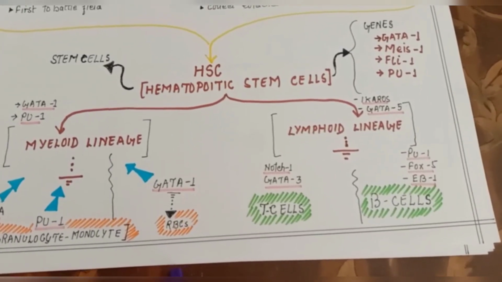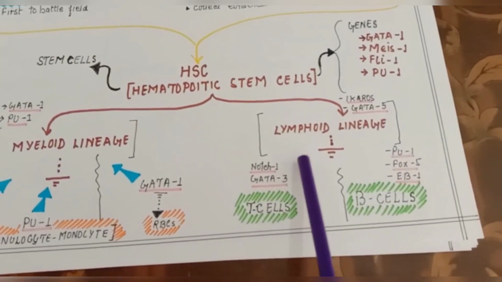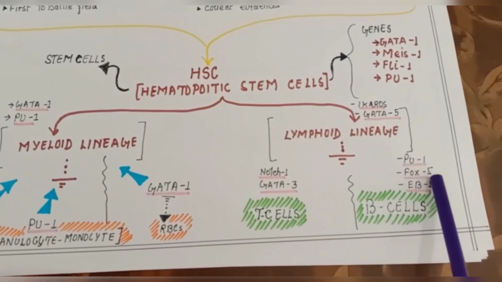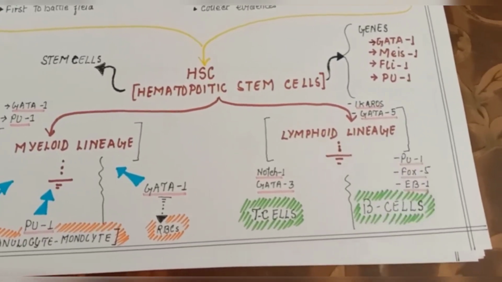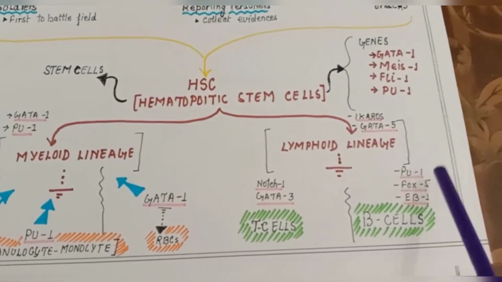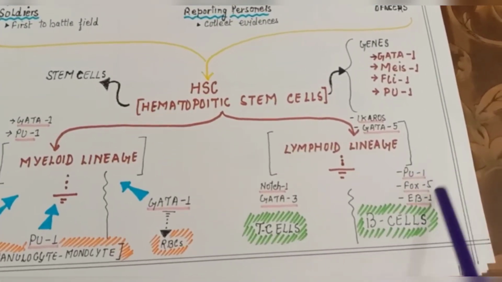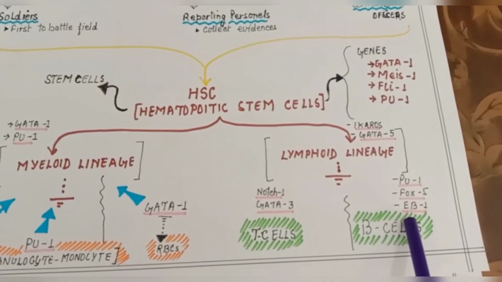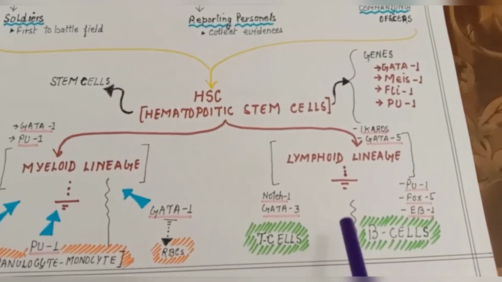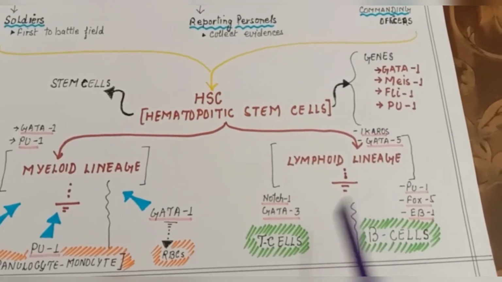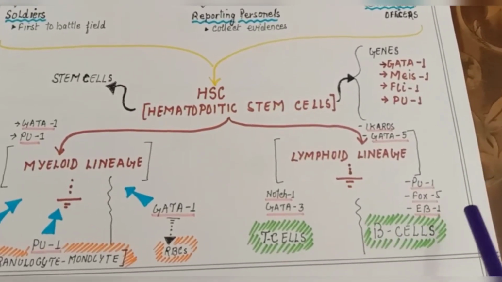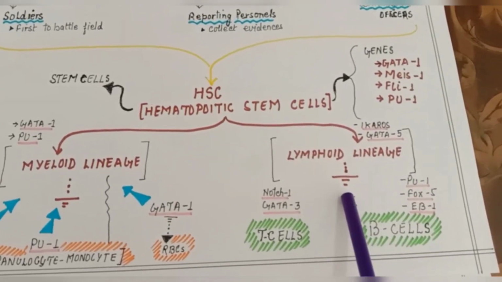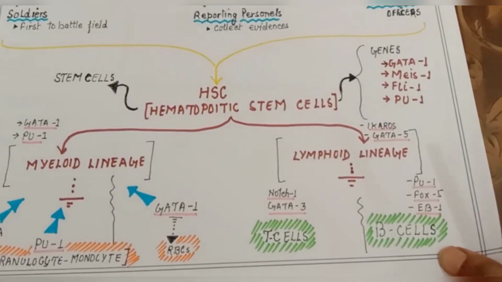Then we have the RBC lineage, right? By the effect of NOTCH1, GATA3, PU1, FOX5, EB1, the B cell lineage develops. See, these genes have certain products, they make certain kinds of protein products that act as signaling molecules in order to proliferate these cells into certain different types of cells, right? This NOTCH comes under the NOTCH signaling pathway. I hope you have studied signaling in a better way.